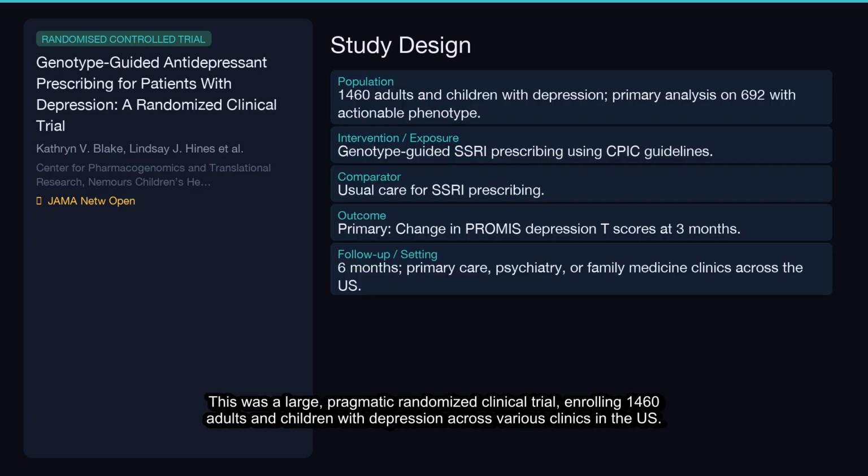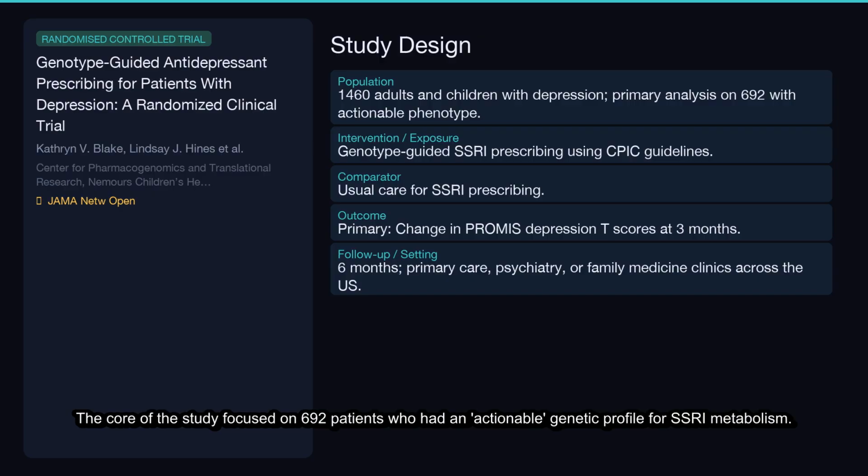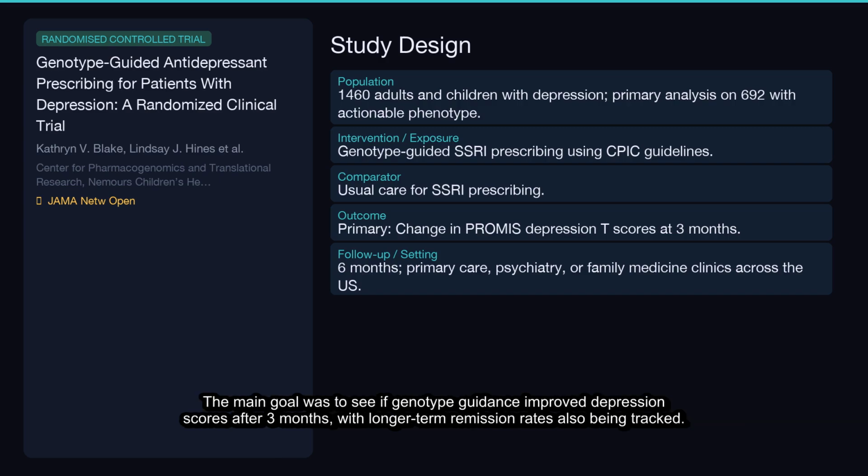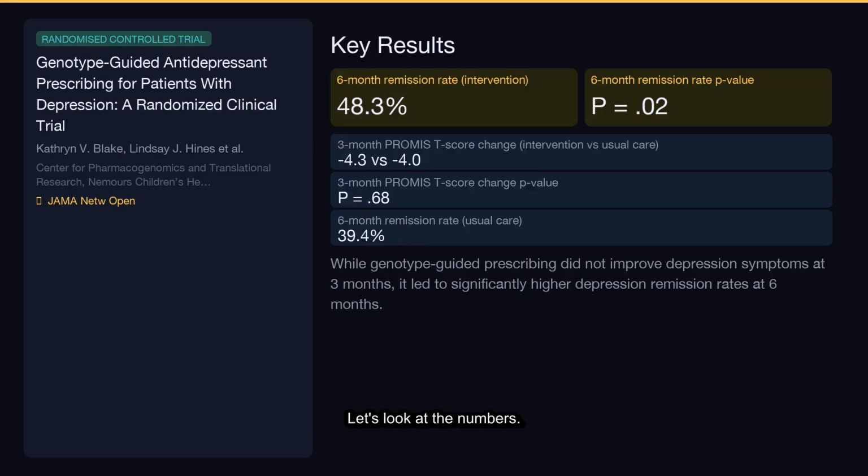This was a large, pragmatic, randomized clinical trial, enrolling 1,460 adults and children with depression across various clinics in the U.S. The core of the study focused on 692 patients who had an actionable genetic profile for SSRI metabolism. These patients were randomly assigned to either receive SSRI prescribing guided by their genetic information, following established CPIC guidelines, or to continue with standard usual care. The main goal was to see if genotype guidance improved depression scores after 3 months, with longer-term remission rates also being tracked. Let's look at the numbers.